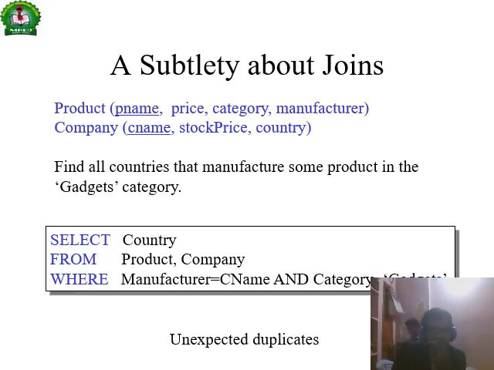This can also be written another way: select C dot country from product P, company C, where P dot manufacturer is equal to C dot C name and P dot category is equal to gadgets, which has duplicate values.